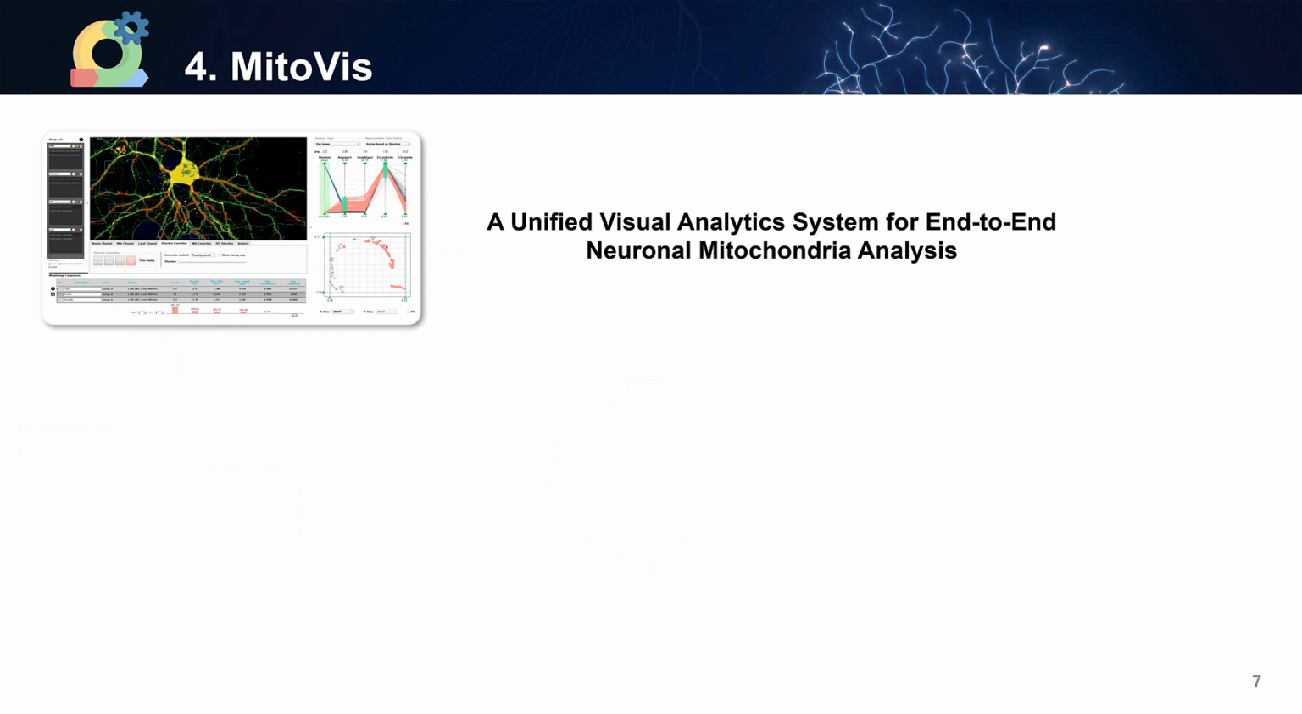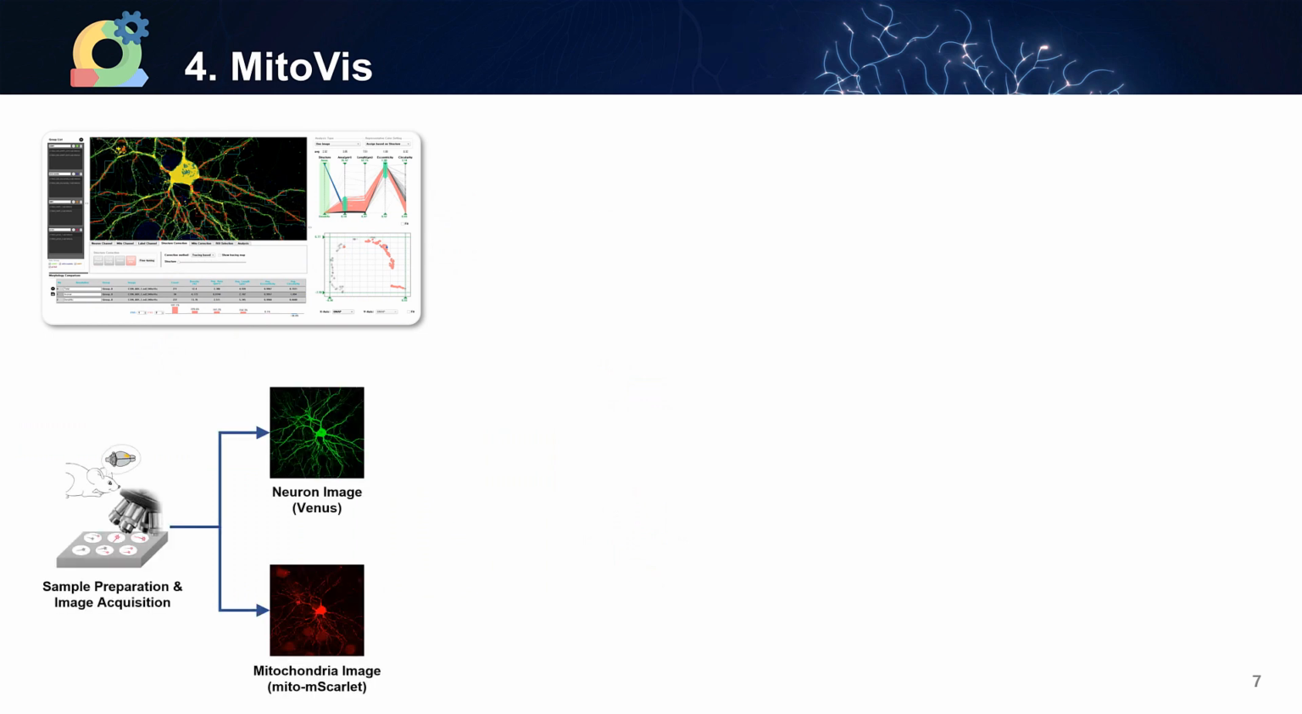Based on this design rationale, we have developed MitoVis, a unified visual analytics system for end-to-end neuronal mitochondria analysis. MitoVis takes as inputs the Venus confocal microscope images containing the neuronal structure signal and the MitoMScarlet confocal microscope images containing the mitochondria signal.